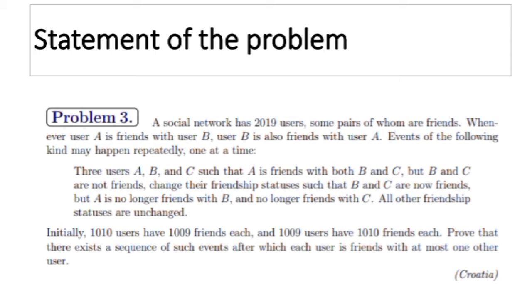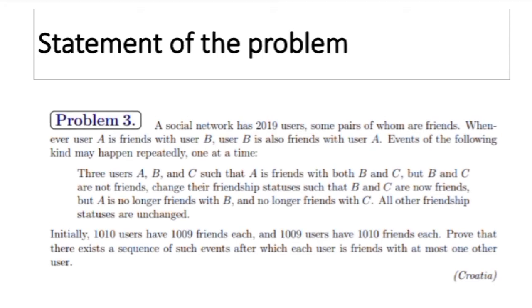Initially, 1009 users have 1010 friends and 1010 users have 1009 friends. Prove that the administrator can make a sequence of operations such that all users have at most one friend.